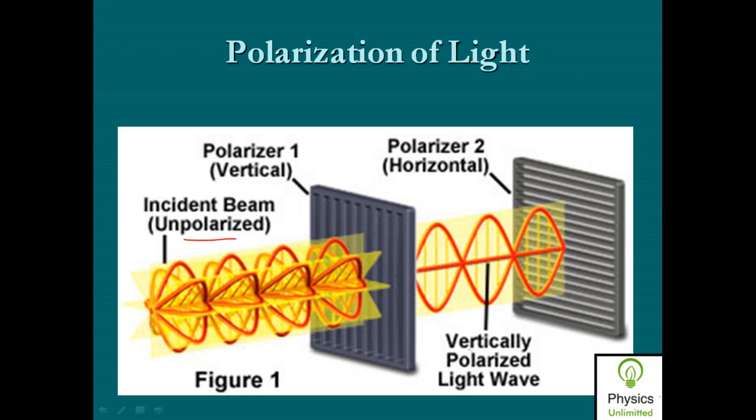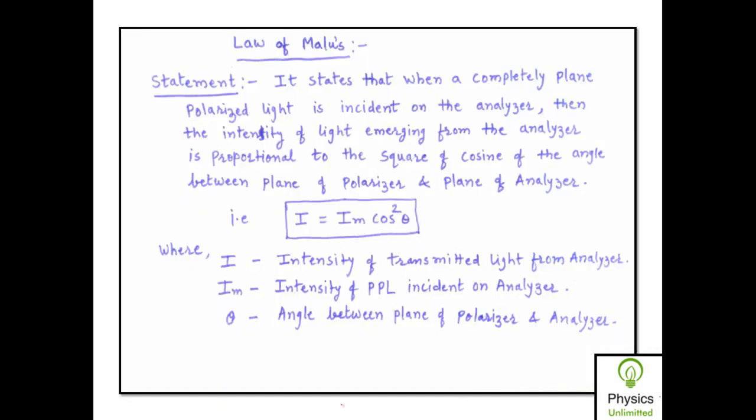and so it is vertically plane polarized light, because here the polarizing directions for the first polarizer are vertical. If I use the second polarizer such that its polarizing directions are horizontal, then this light, which is vertically plane polarized, cannot pass through the second polarizer, and hence the intensity of transmitted light is 0.